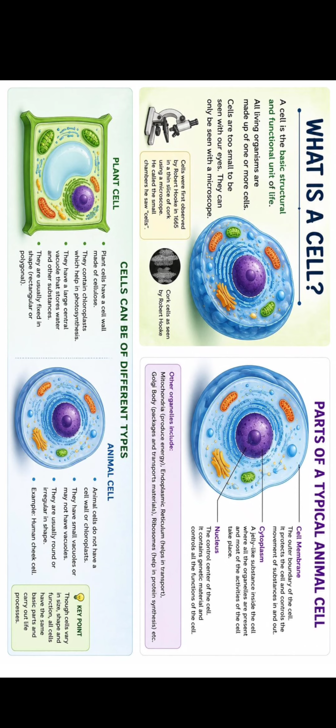That is true. Now the next question is, can you see the cell? If not, why? The thing is, the largest cell, ostrich egg, we can see. The longest cell is a neuron, and the smallest cell is the mycoplasma. But the average cell falls into the micrometer level. Do you have any idea about the micrometer level?